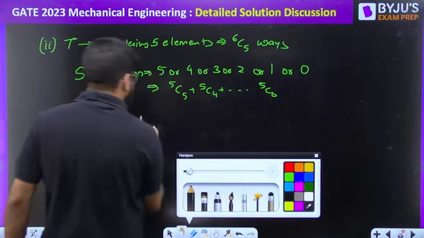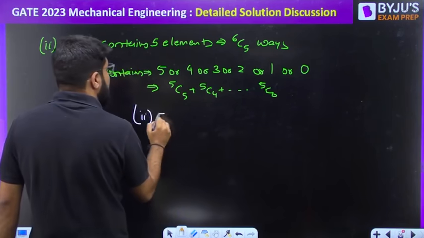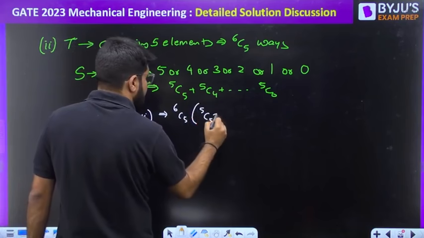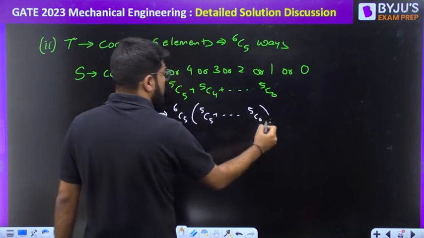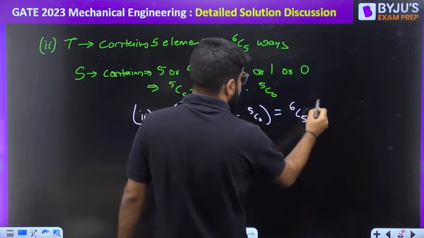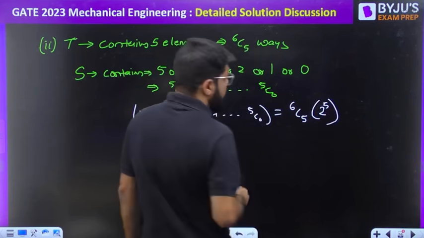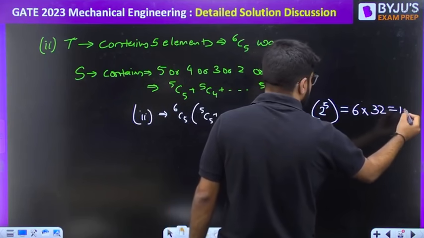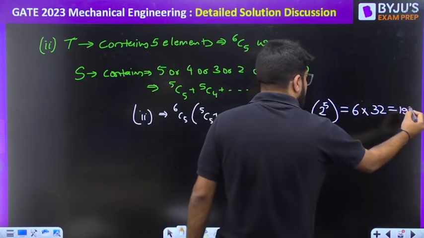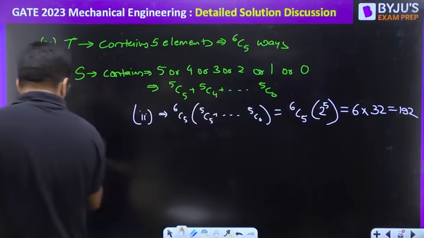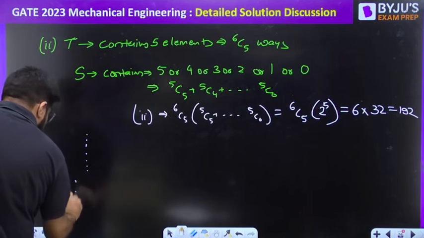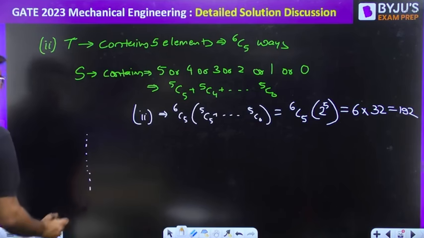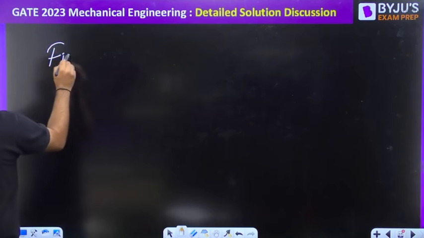So what should be the answer for the second case? The second case answer is 6C5 multiplied by 5C5 plus etc., up to 5C0, that is equal to 6C5 multiplied by 2 to the power 5. Okay, 6C5 is 6 and 2 to the power 5 is 32. So this will become how much? 192. Okay. So what is the final answer?